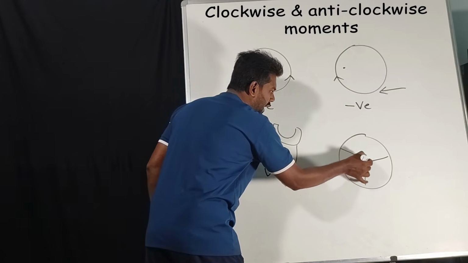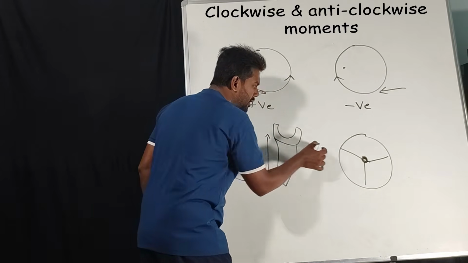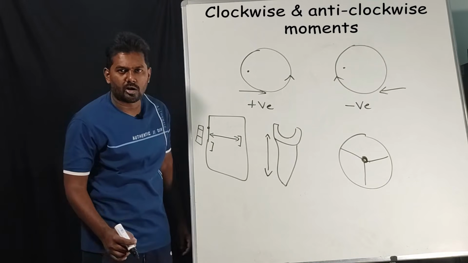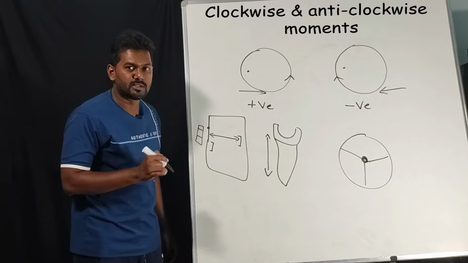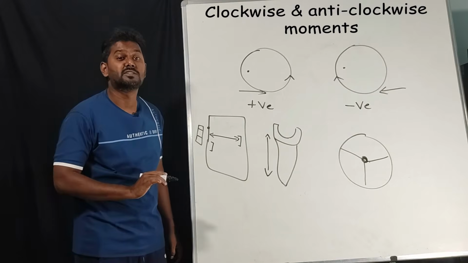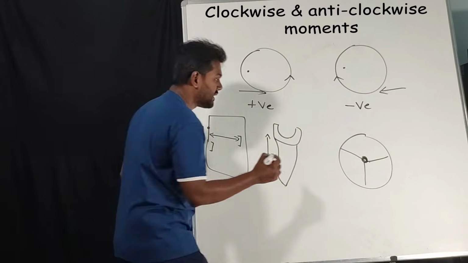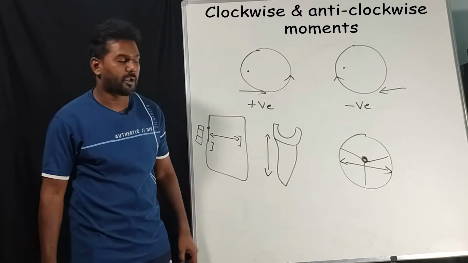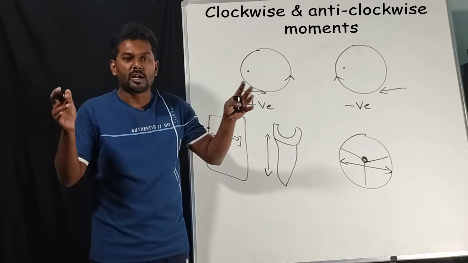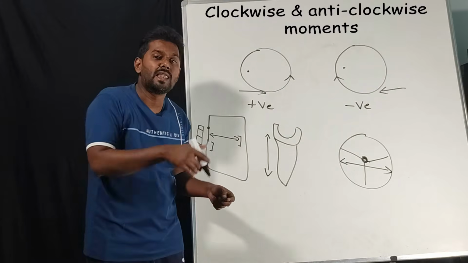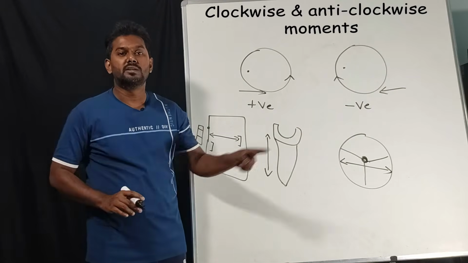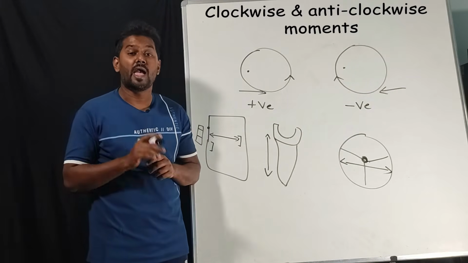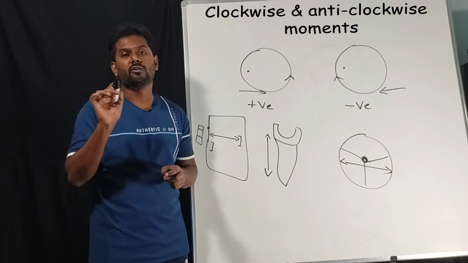Exactly at this point, below this there will be a rod that is connected to the wheels. That is not the perpendicular distance we are talking about. The perpendicular distance is this diameter. If this diameter is more, that means we are going to apply less force to rotate the steering wheel. So these are the examples for moment of force.